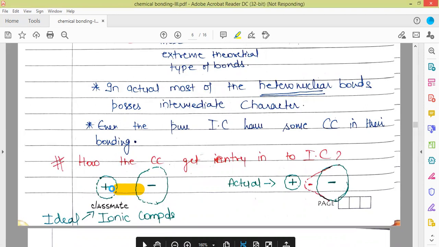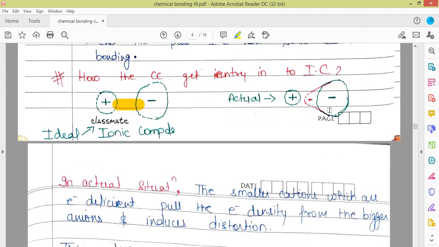So here we have this, the ideal situation for ionic compounds, but the actual situation is this, where the small sized cations lead to the polarization of the anions, that means there is a distortion of the electron cloud of the anion.